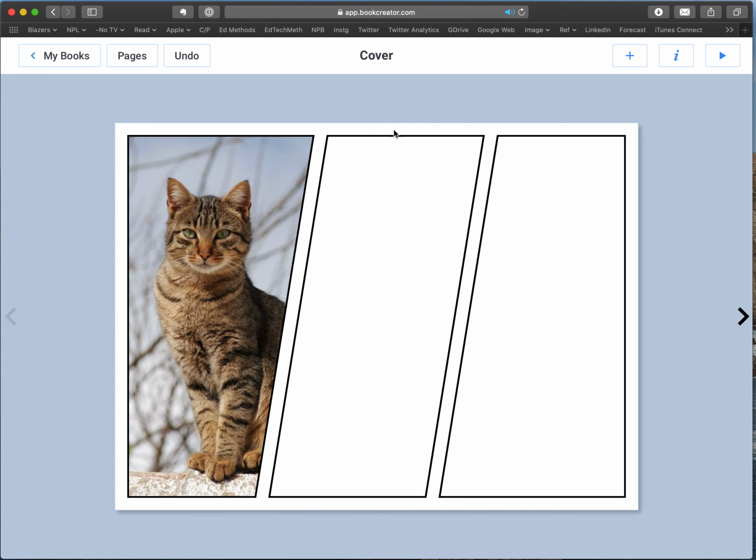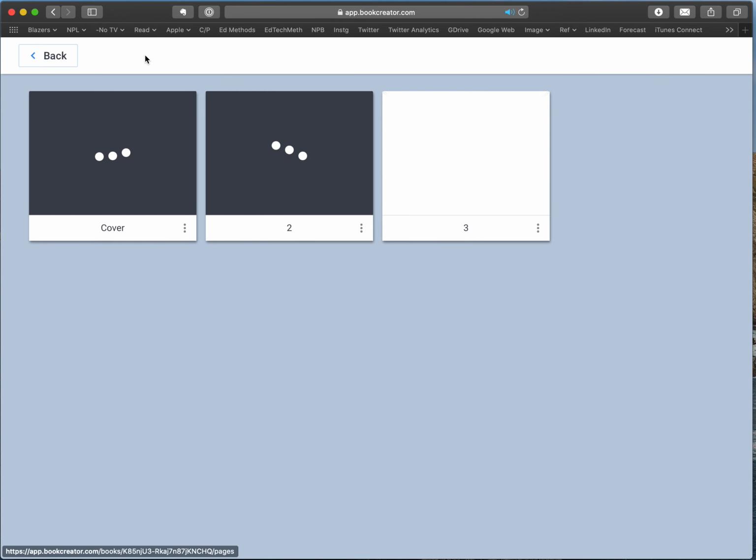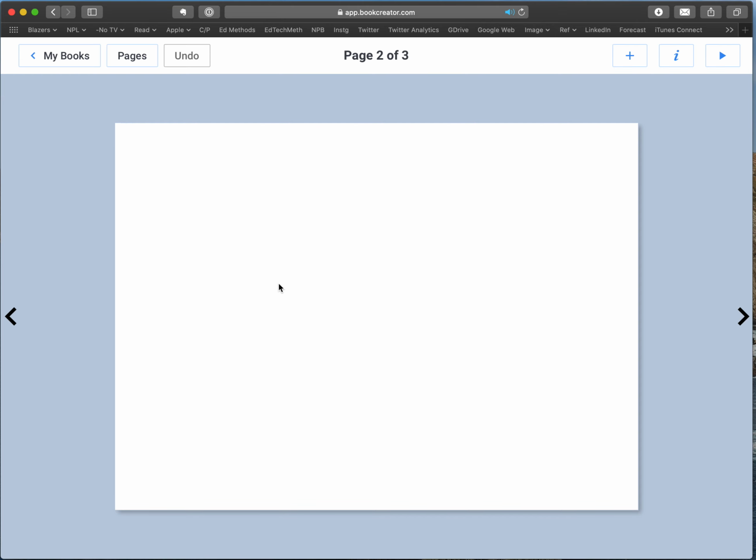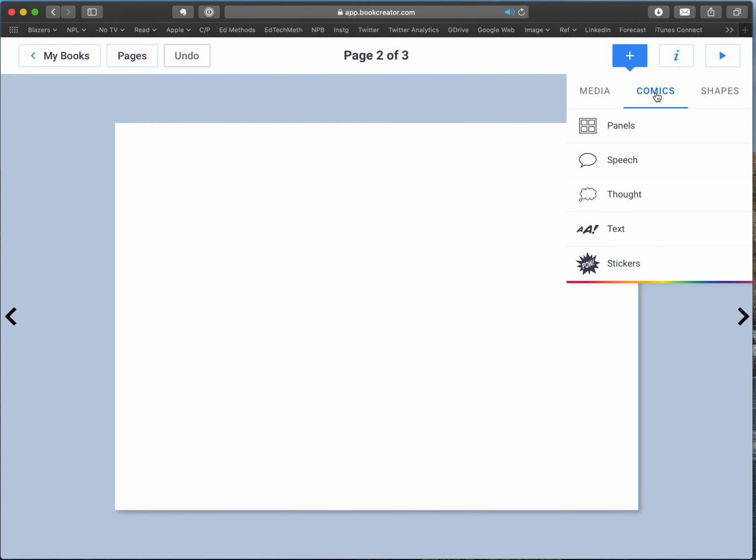And if I want to move it around a little bit, I can move it. But the other point I was going to make is that even if you add another page here and you're using the comic book format, but you're not going to put any grids in, notice when I go to put things, I get a whole other thing. I get comic stuff like the speech and thought bubbles, the stickers, and all that. Now that was not present in the other book I was doing because that other book was not a comic.